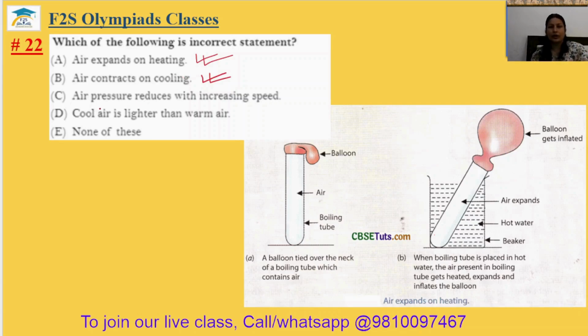Air pressure reduces with increasing speed. If the speed increases, the air pressure will reduce, so this is also correct. Cool air is lighter than warm air. No, warm air is lighter than cool air. This is wrong. The 22nd answer will be option D.